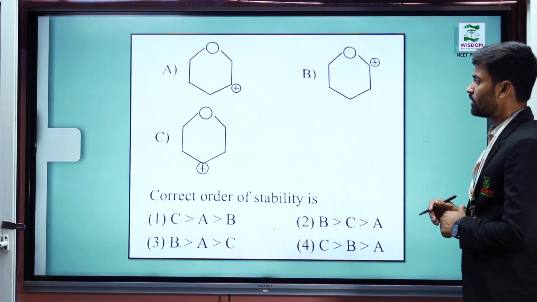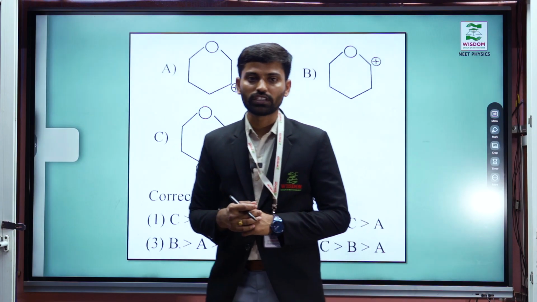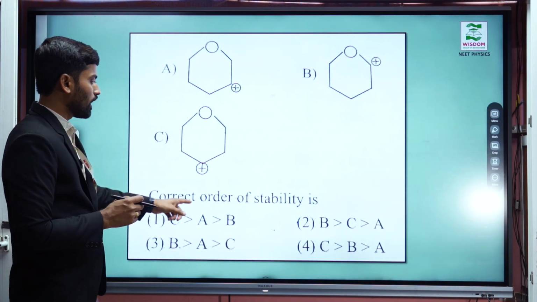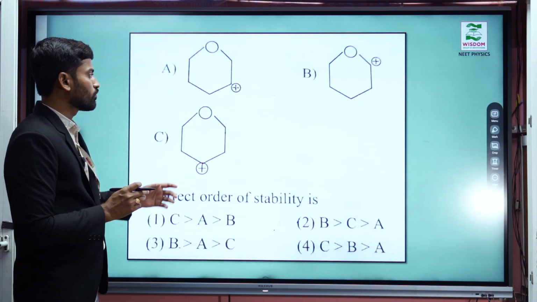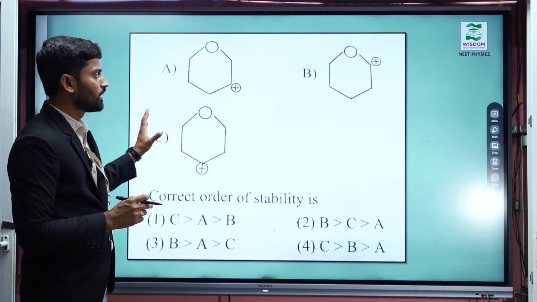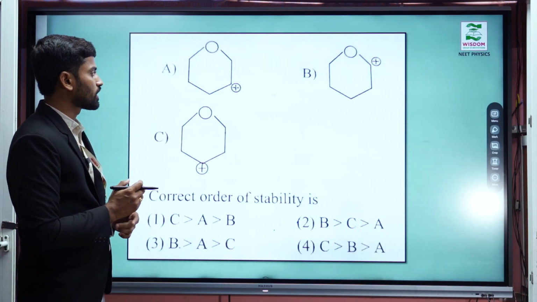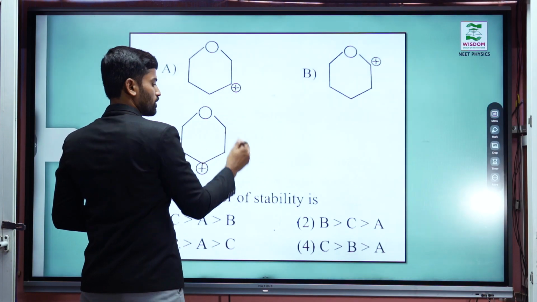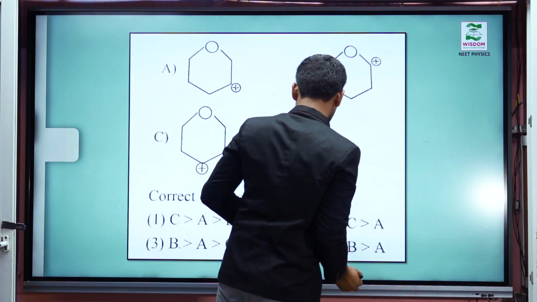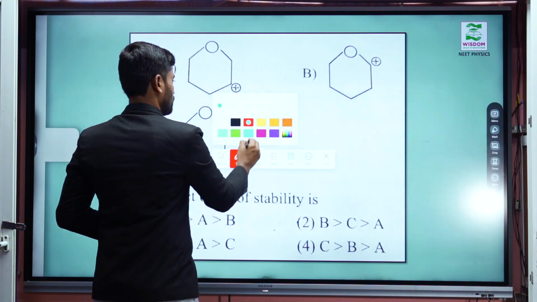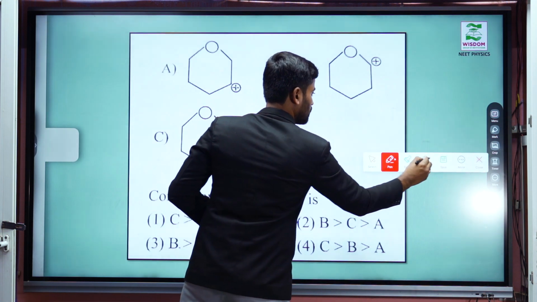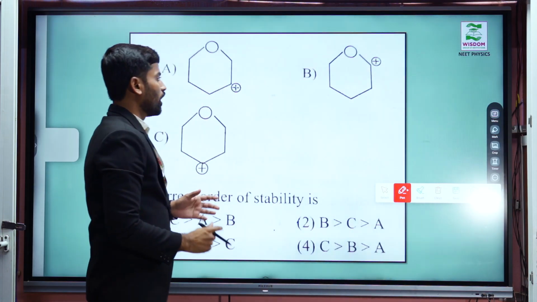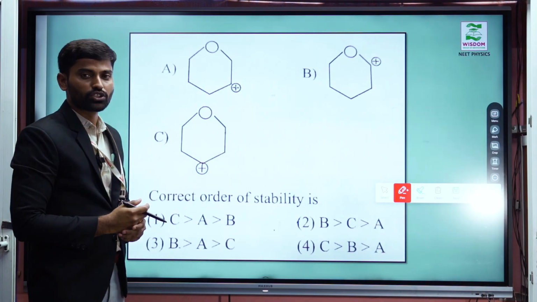And next, let us see a small example: stability of carbocations. Sometimes they will give this type of question: the correct order of stability of the carbocations. All three structures are heterocyclic compounds, and all three contain a positive charge, meaning a carbocation. Out of these three structures, first we have to predict which one is more stable.